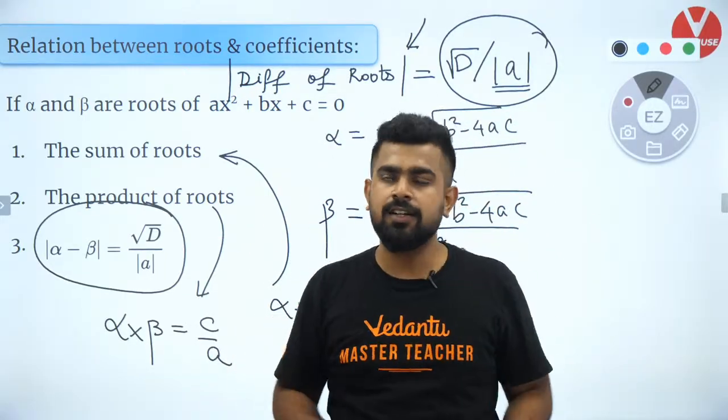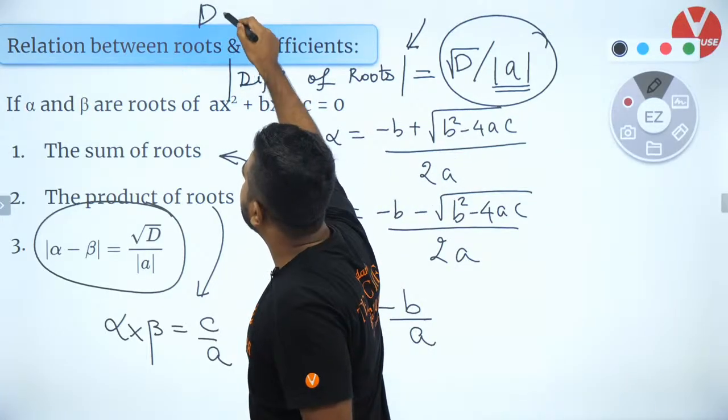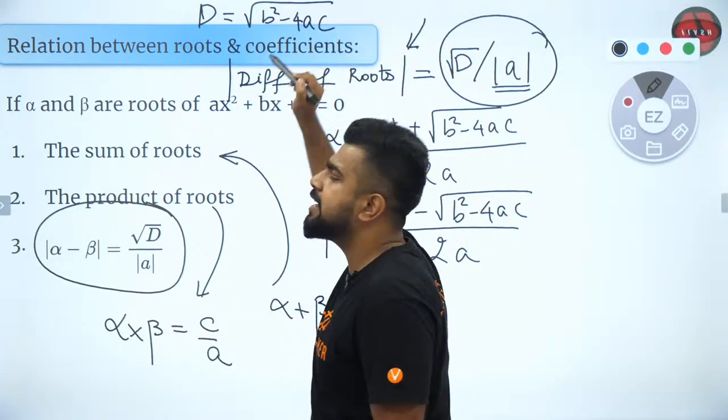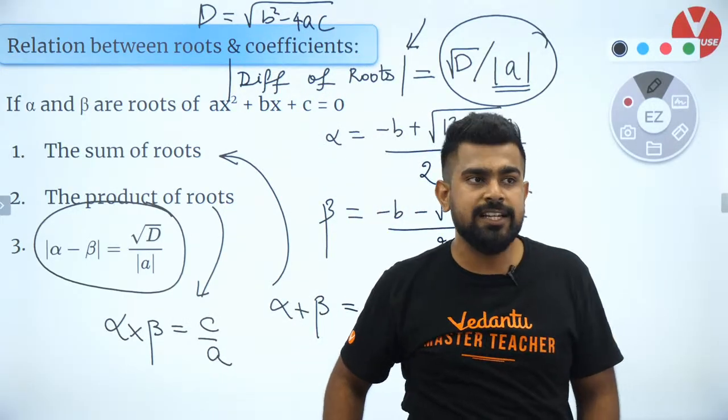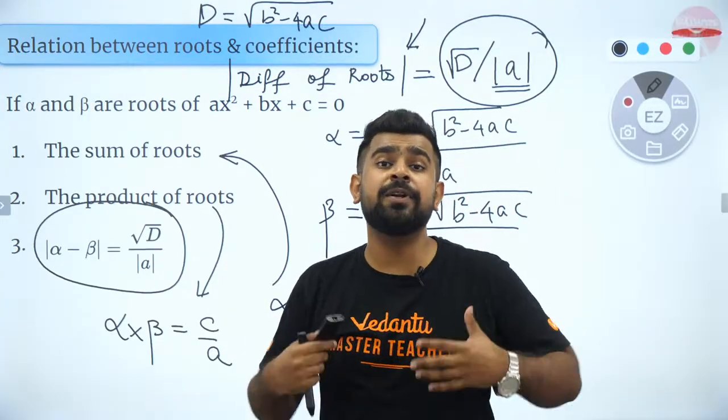Did you understand it? What is D? Like I already told you, D is the discriminant, which is b square minus 4ac. Isn't that right, guys? Are you all clear with that? Yes, Pooja. D is discriminant.